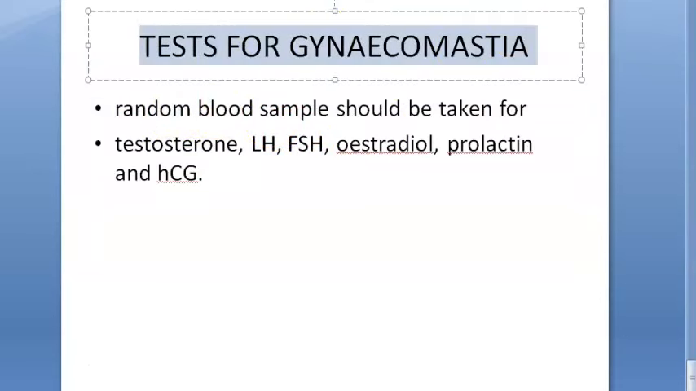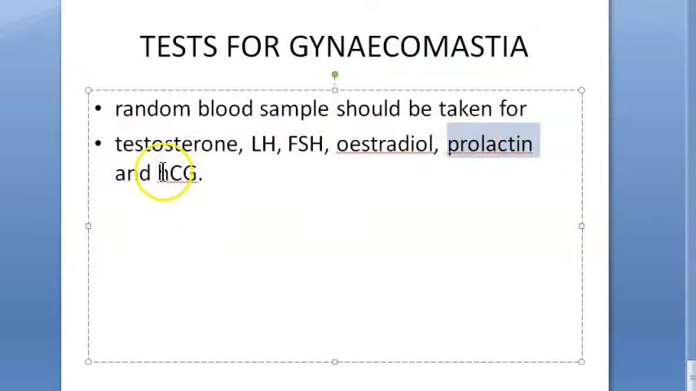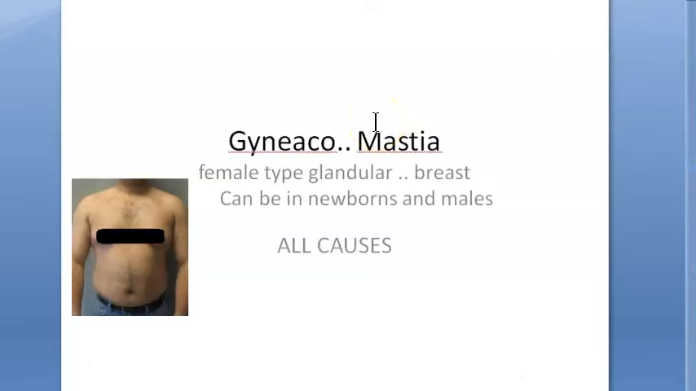And when you test the person, you should always test the level of testosterone, estrogen, prolactin, and HCG, which could be raised because of tumors of the testis or lungs. You should also check the luteinizing hormone, follicle stimulating hormone, etc. And you obviously will run all the tests, check for tumors.